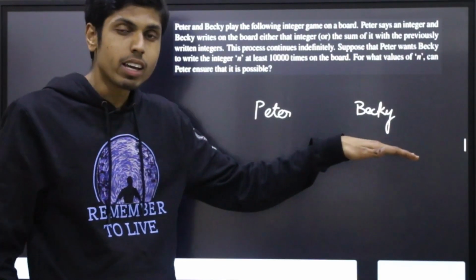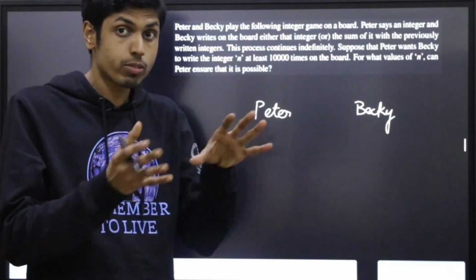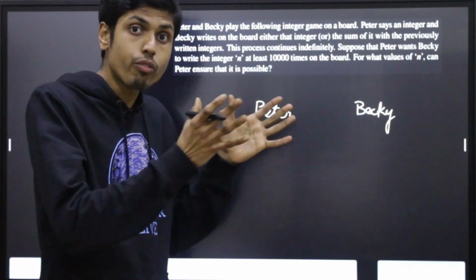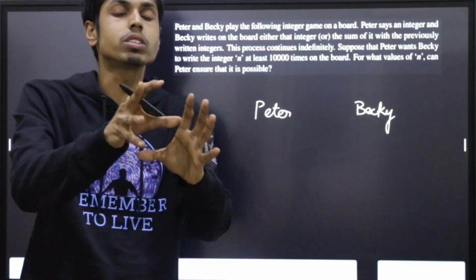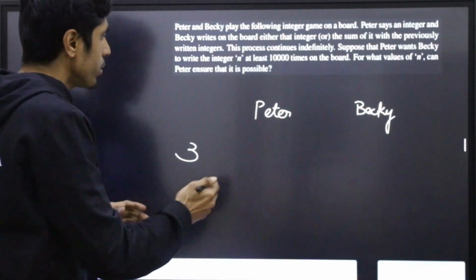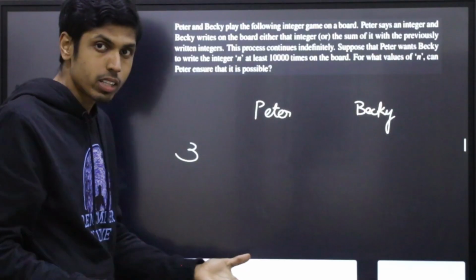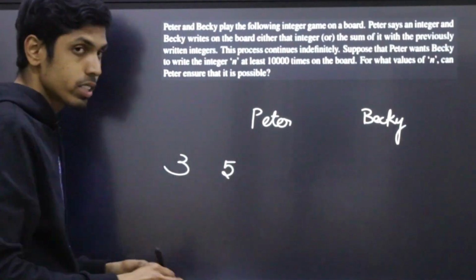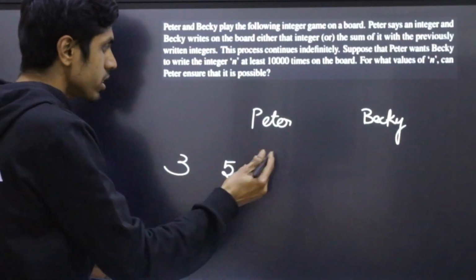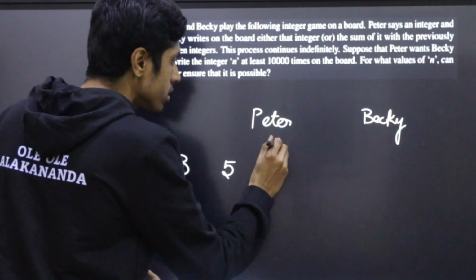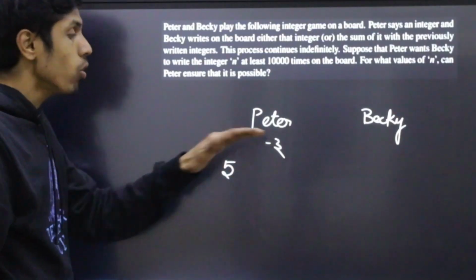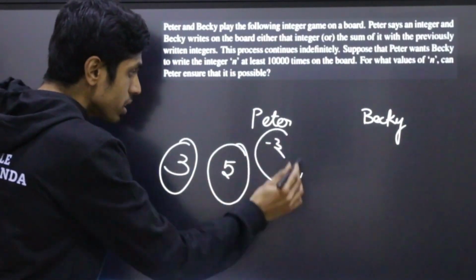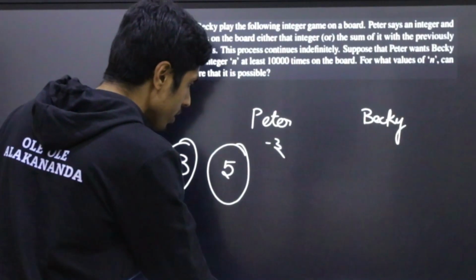But Becky can also write, instead of writing the number said by Peter, the sum of all the numbers written on the board along with the number said by Peter. Say for example, Peter says 3 first and Becky should write 3 because it's the very first number. Next Peter says 5, Becky writes 5, suppose. And in the next attempt, Peter says minus 3. Now Becky doesn't want to write minus 3. So they can write 3 plus 5 plus minus 3, which gives us 5 in total.